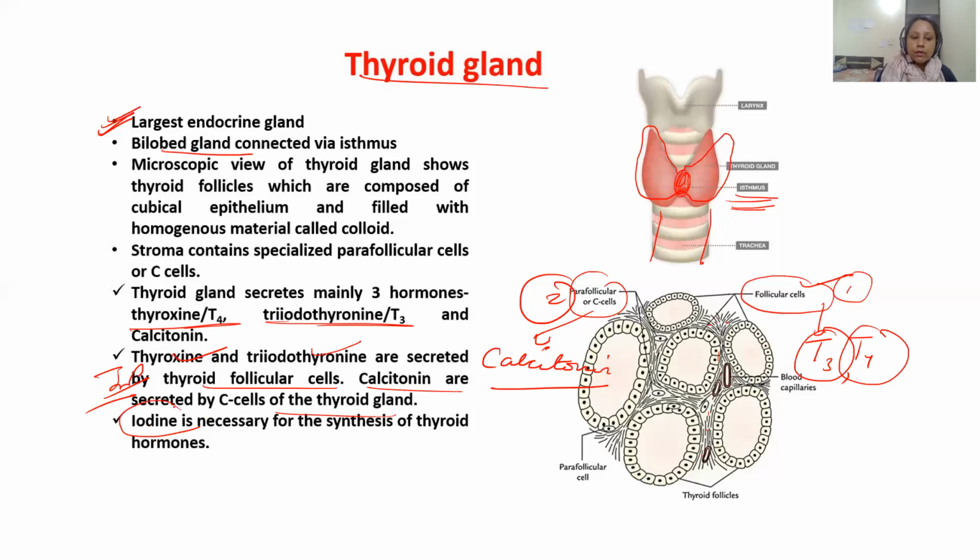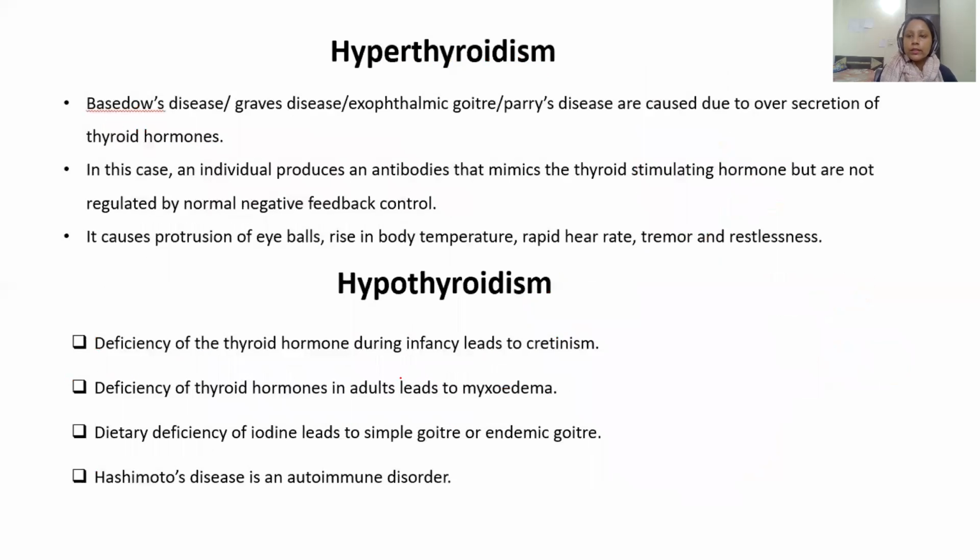Then, the mineral iodine is necessary for the synthesis of the thyroid hormone. If a person has a deficiency of iodine, it will affect the thyroid gland's secretion of these hormones. Now, let's come to the disorders of the thyroid gland.